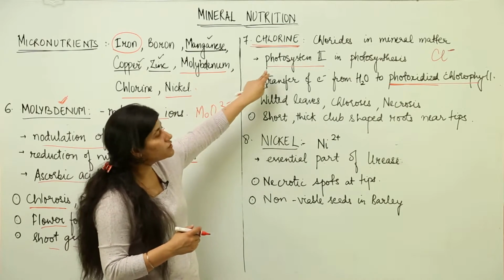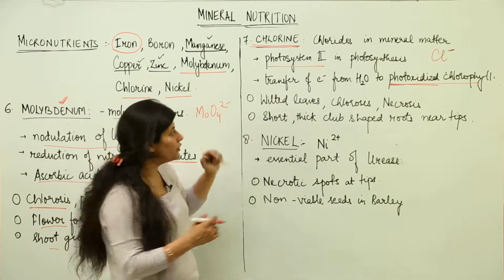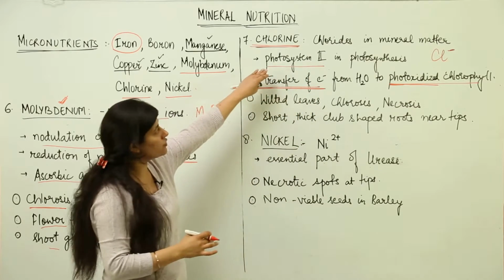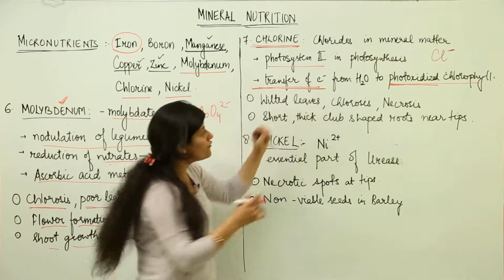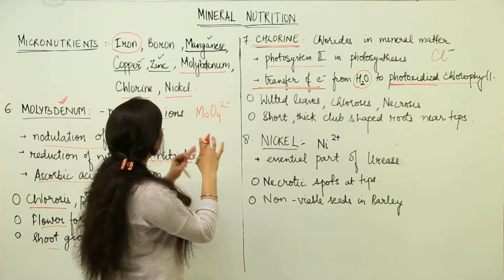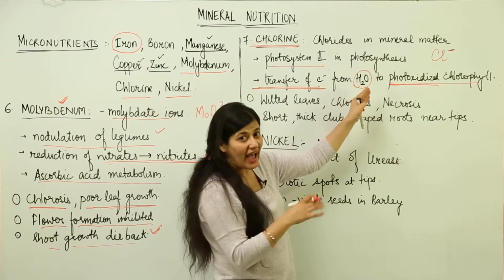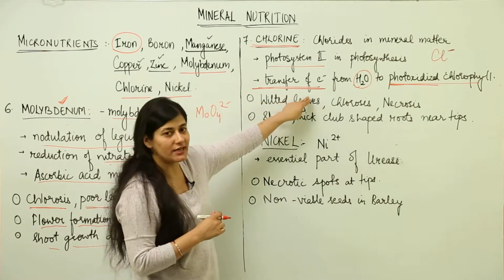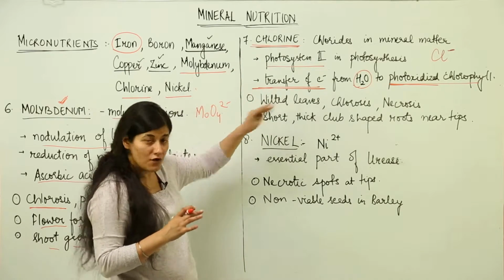Now, because the photosystem becomes electron deficient, chlorine comes into the scenario and helps in the transfer of the electron, which makes this electron deficient photosystem stable by providing the electron from water. We discussed in the case of manganese that manganese was responsible for splitting of water and the generation of the electron, and who is responsible for transfer of this electron? It is the chlorine. So chlorine is very much required for the process of photosynthesis.